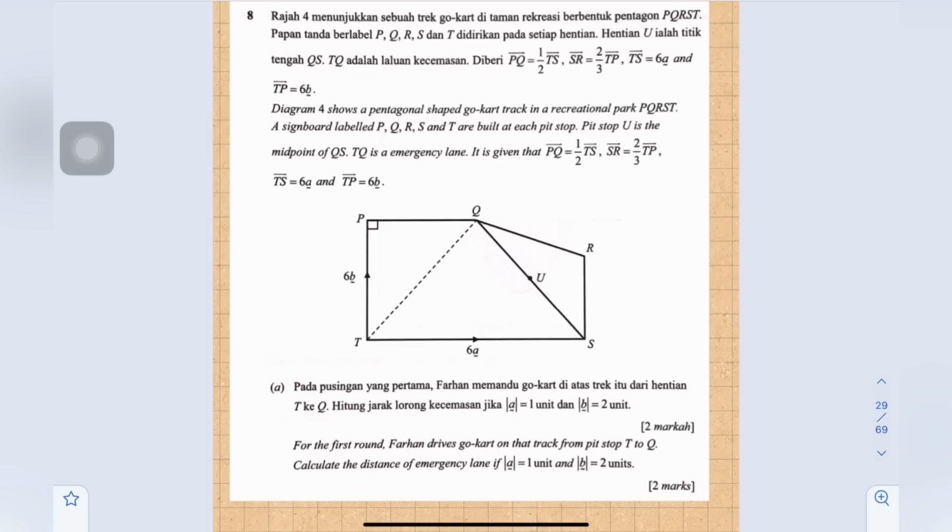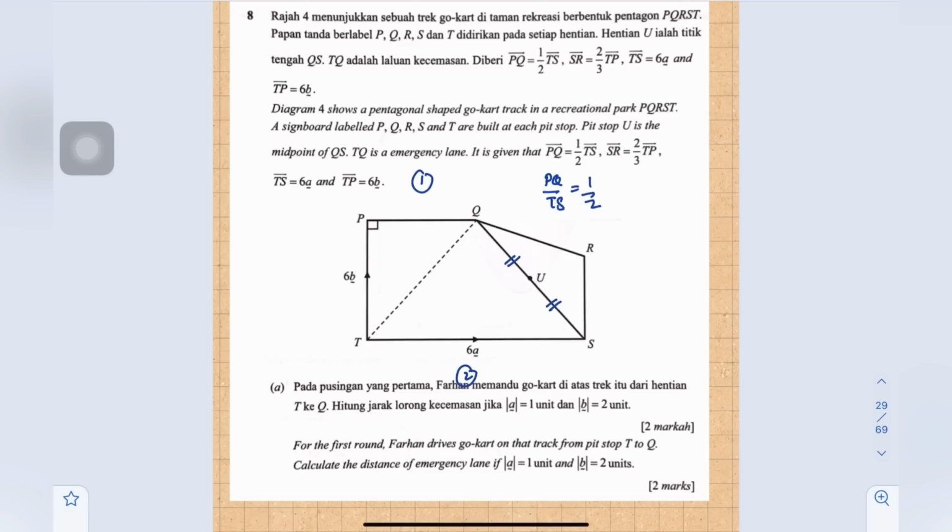Okay, so first of all, we need to label the diagram. Given U is the midpoint, so this is the midpoint. TQ is the emergency lane. Given PQ to TS is 1 to 2, so PQ is 1, TS is 2.